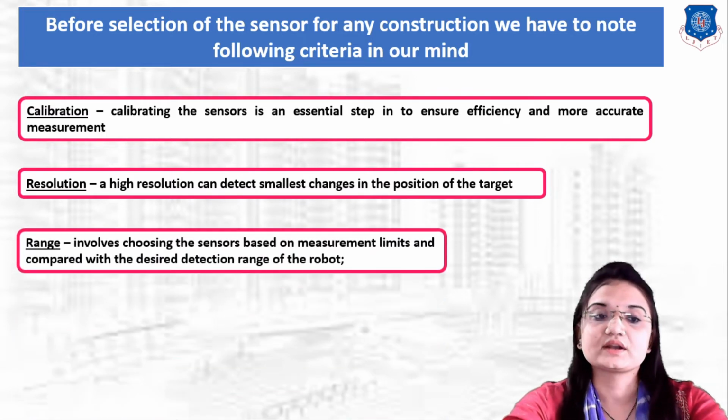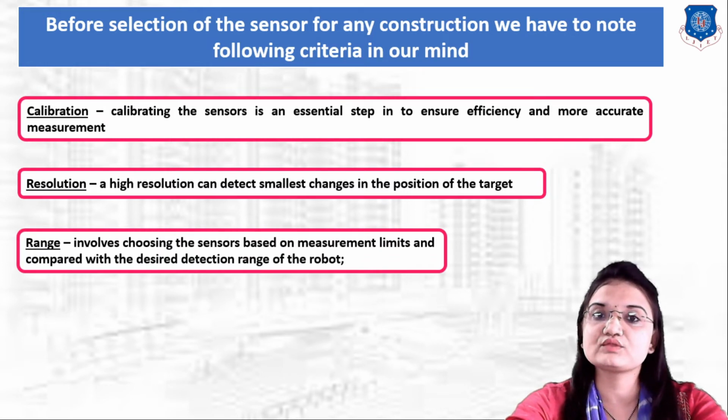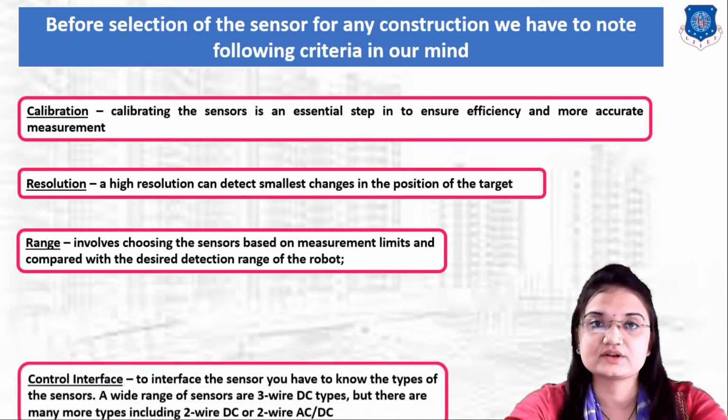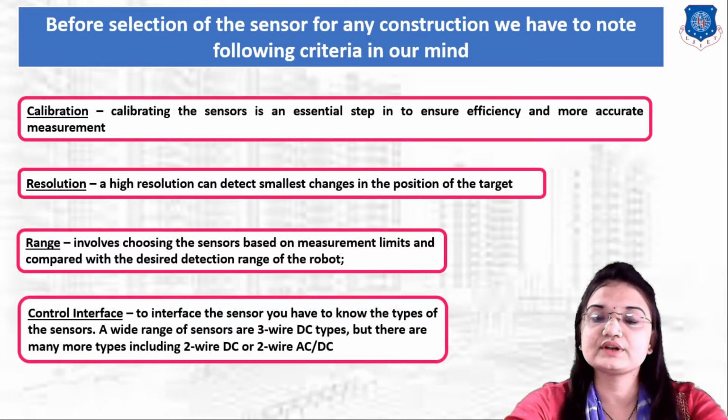Now next is range, which is involved in choosing the sensor based on measurement limits, compared with the desired detecting range of the robot or any project. So we have to select the sensor as per the required range of our measurement. Now next is control interface. To interface the sensor, you have to know the type of the sensors.